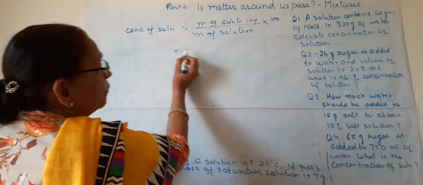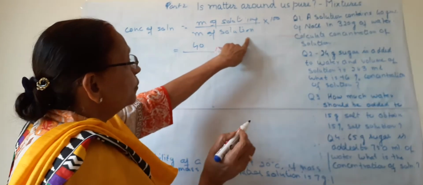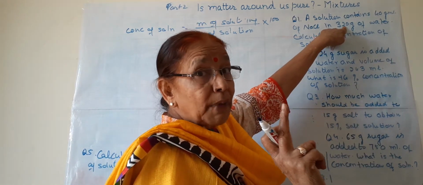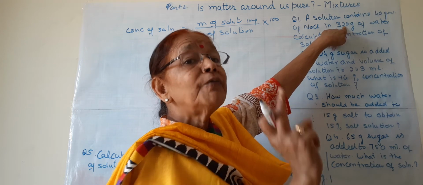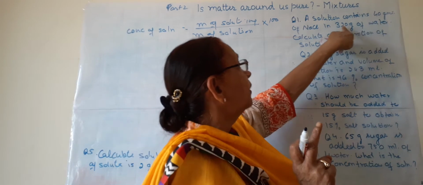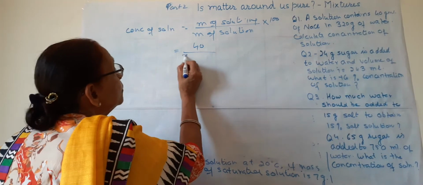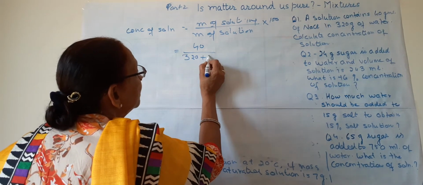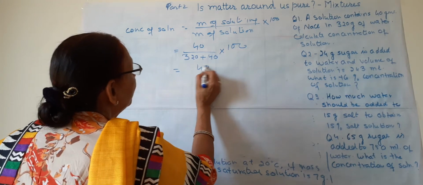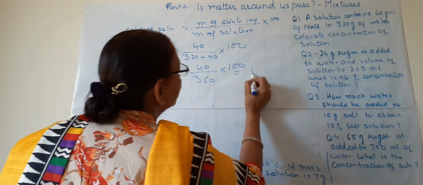So what is the mass of solute? Mass of solute is 40 grams. And what is the mass of solution? 320 grams of water. This is not the mass of solution. This is the mass of solvent. So for mass of solution, we have to add this 40 to this 320. Then the solution will be made. So the mass of solution will be 320 plus 40, so it will be 40 upon 360 into 100. And this will come to